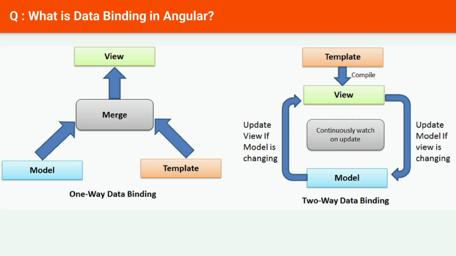Interpolation: {{value}} adds the value of a property from the component. <li>Name: {{user.name}}</li> <li>Address: {{user.address}}</li> Property binding: [property]="value". The value is passed from the component to the specified property or simple HTML attribute. <input type="email" [value]="user.email">